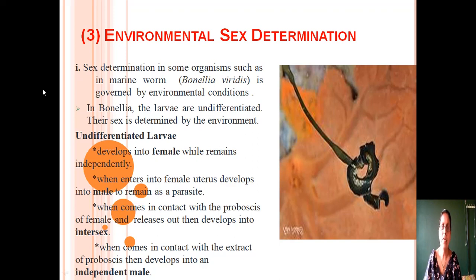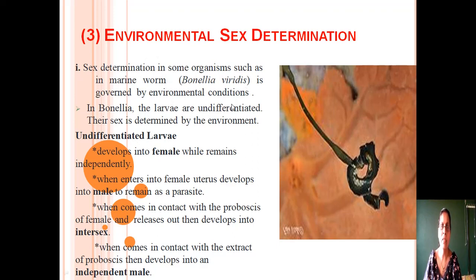In Bonellia, the larvae are generally undifferentiated. This is the Bonellia. It is a marine worm. When the female lays eggs, the eggs develop into the larva. The larvae are neither male nor female. Here, whether the larva will develop into a male or female is controlled by the environment.